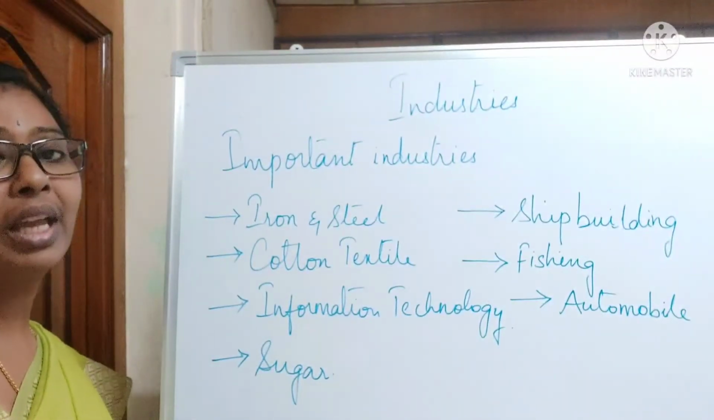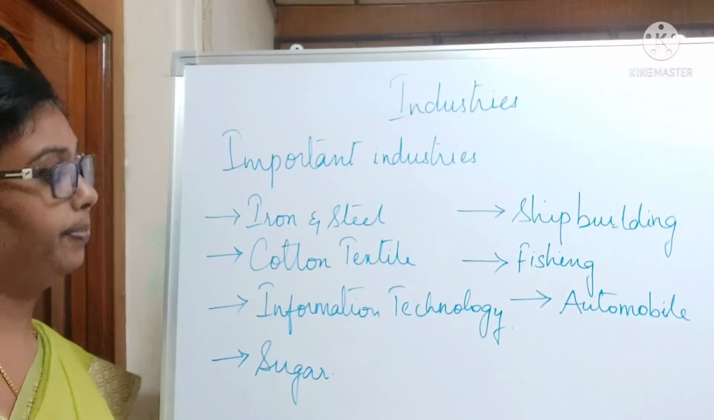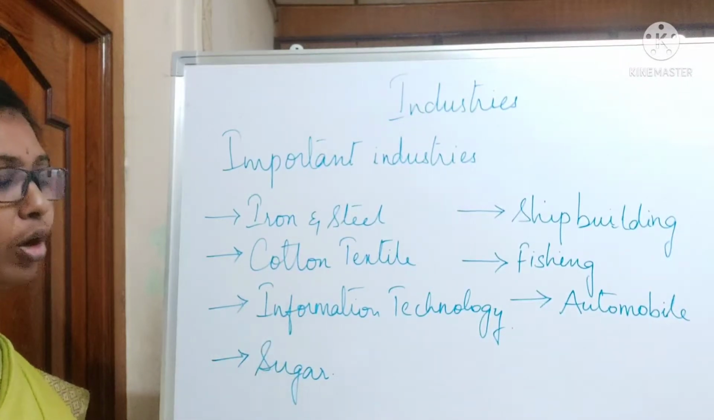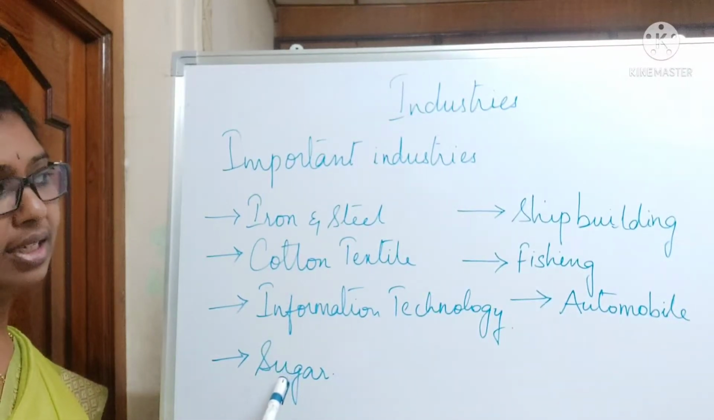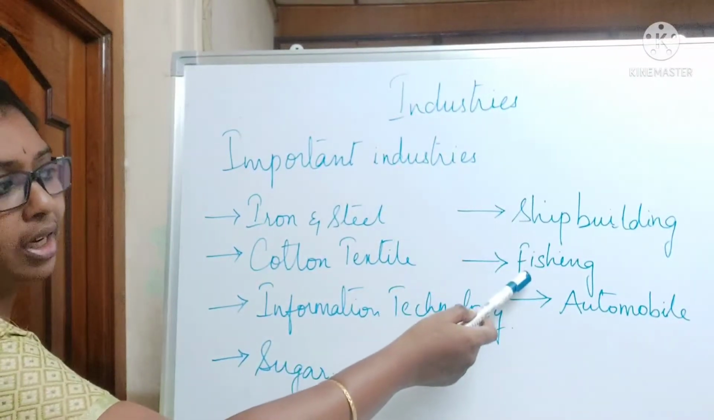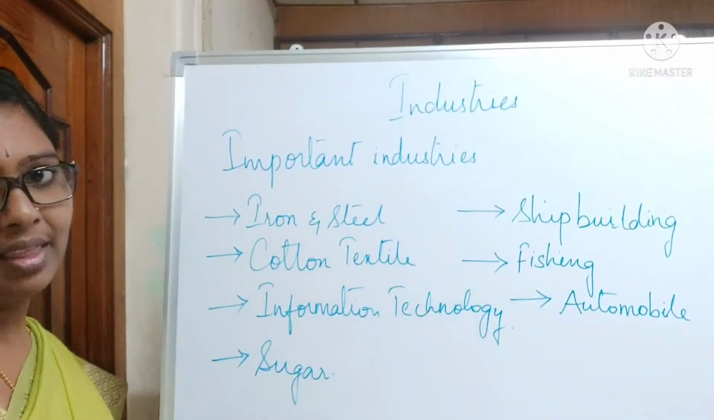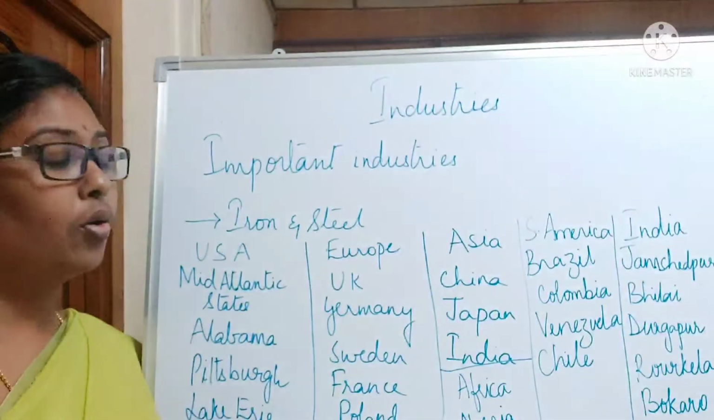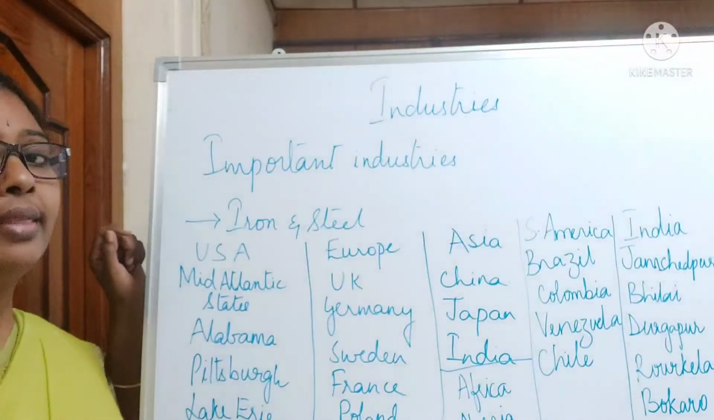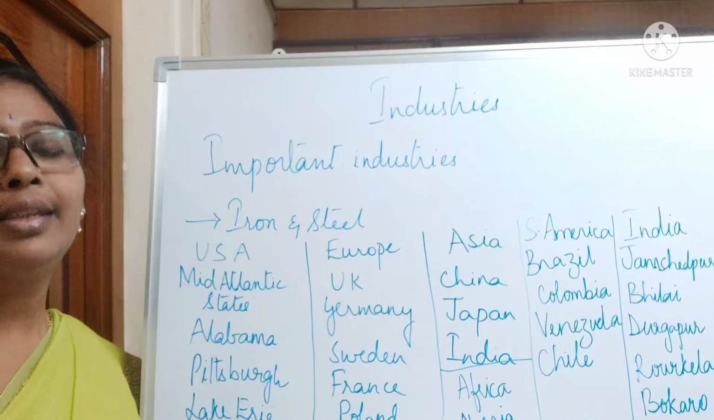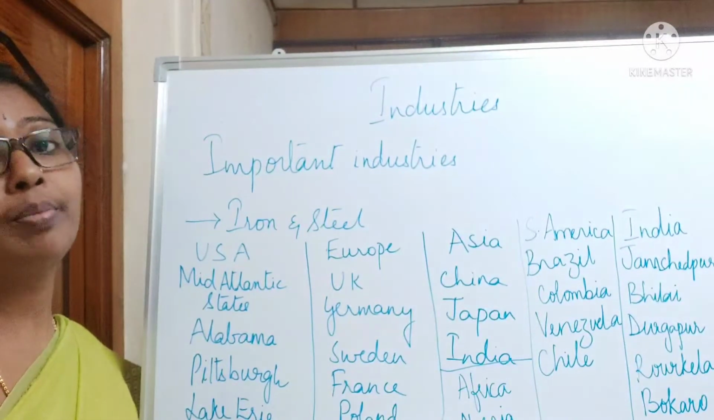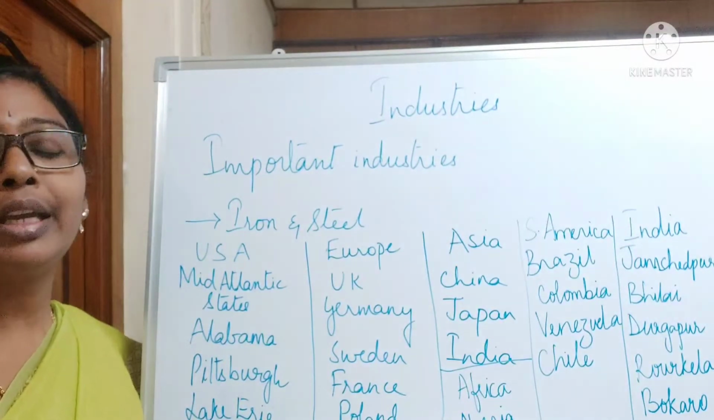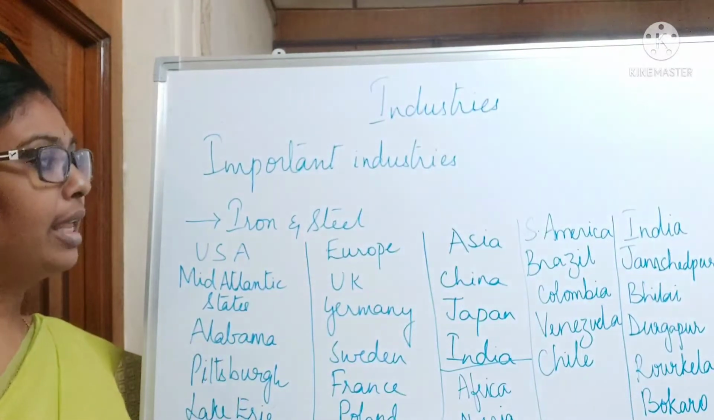Now let us see some important large scale industries in the world. Iron and steel industry, cotton textile industry, information technology, sugarcane industry and agro-based industry, shipbuilding, fishing, marine industry, automobile. These are some of the industries we are going to see in this lesson. Now coming to the iron and steel industry, this industry is also known as a key industry or a primary industry or a basic industry, and civilization is said to have developed from this iron and steel industry.